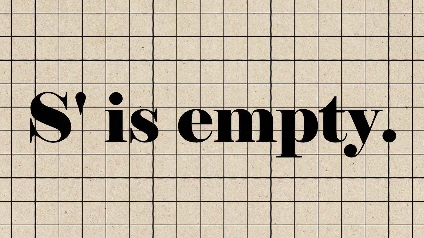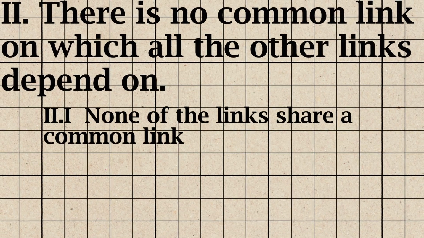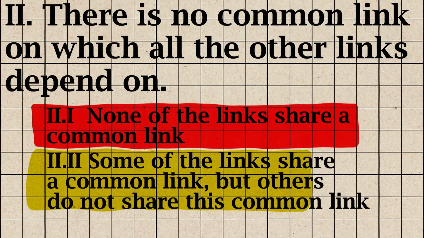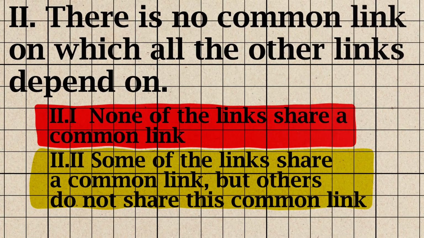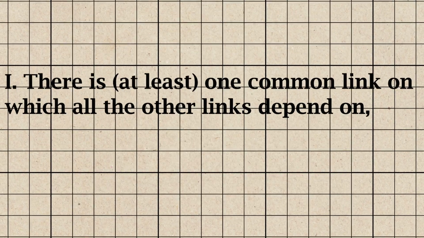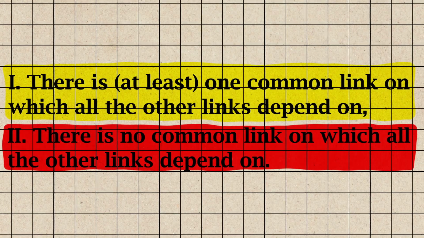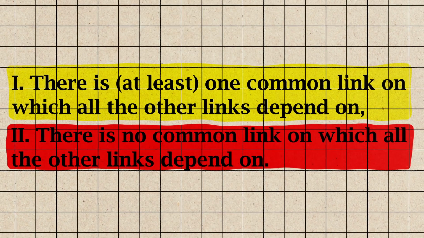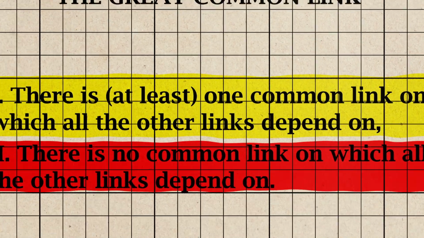From this we conclude that S' is empty. But if S' is empty, the second scenario, namely that some links share a common link but not others, is false. Therefore, all the links in the chain have at least one common link on which they all depend, which we can call the great common link.